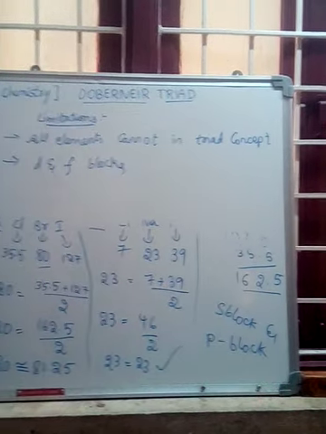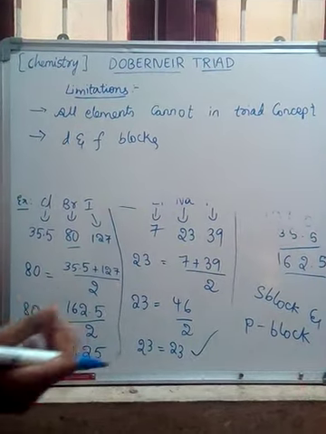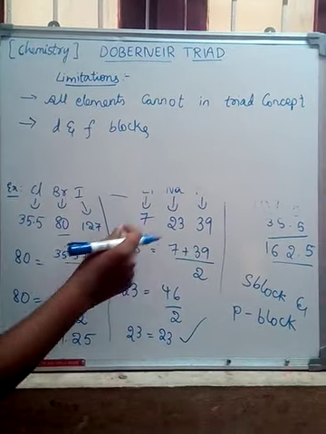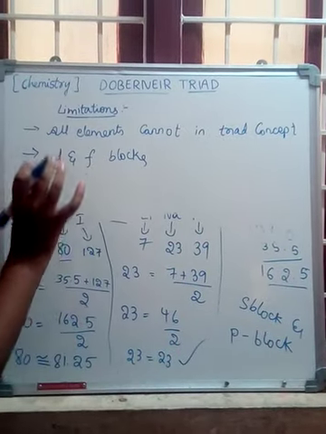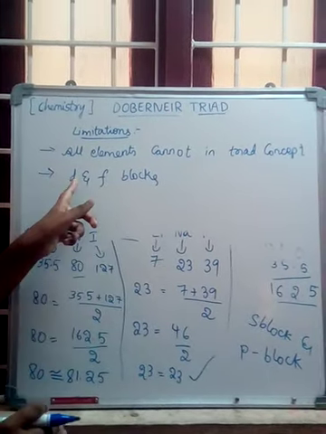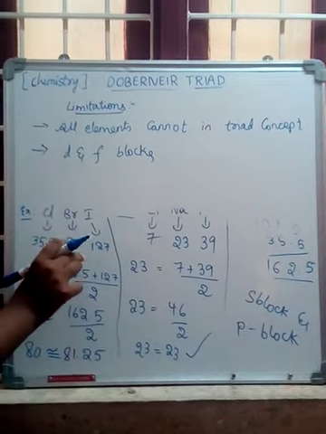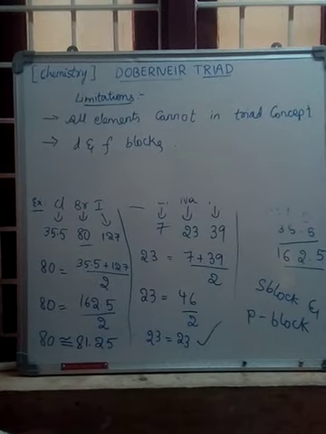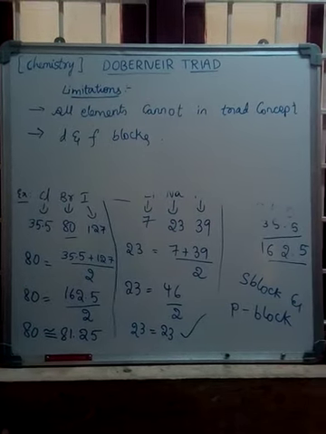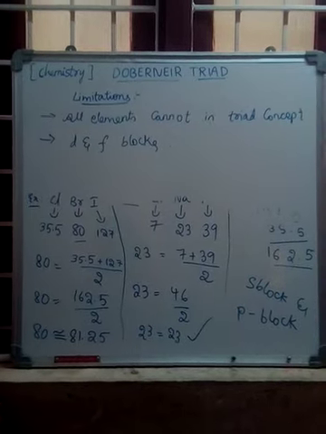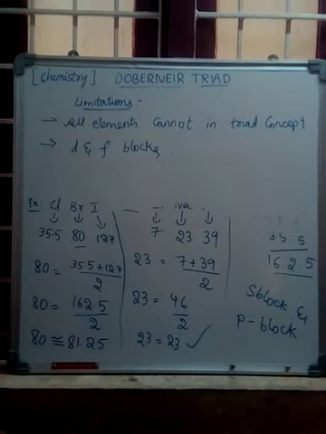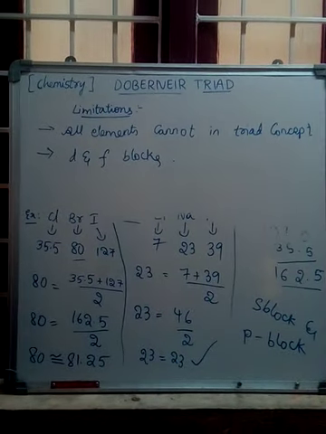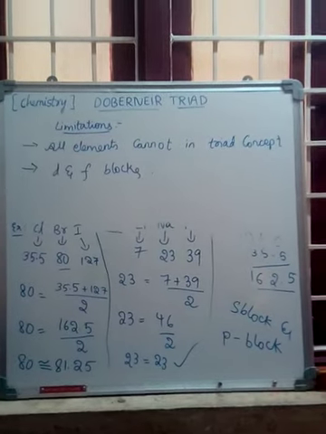He was trying to arrange the periodic table in such a way that only S block and P block occur in the triads, and D and F blocks cannot. This is one of the limitations. That is Dobereiner's triad, his statement, examples and limitations while doing the concept.